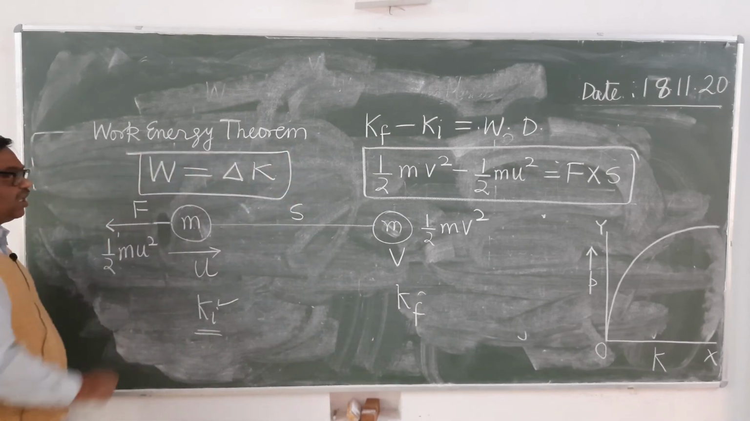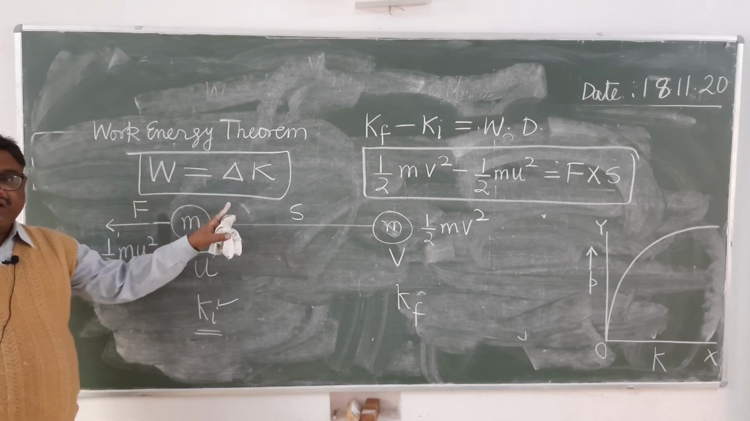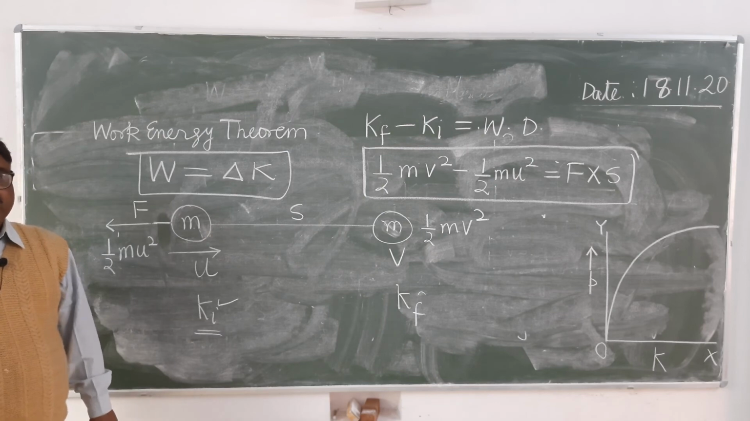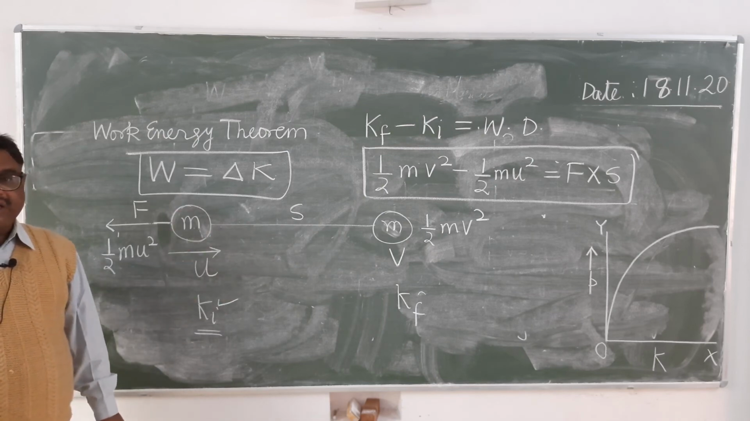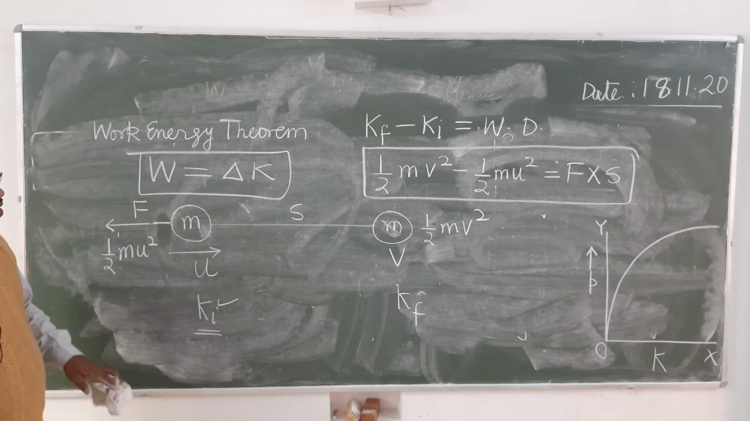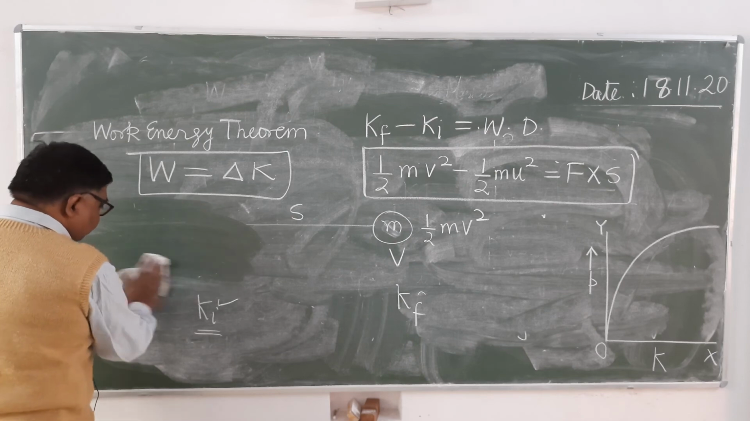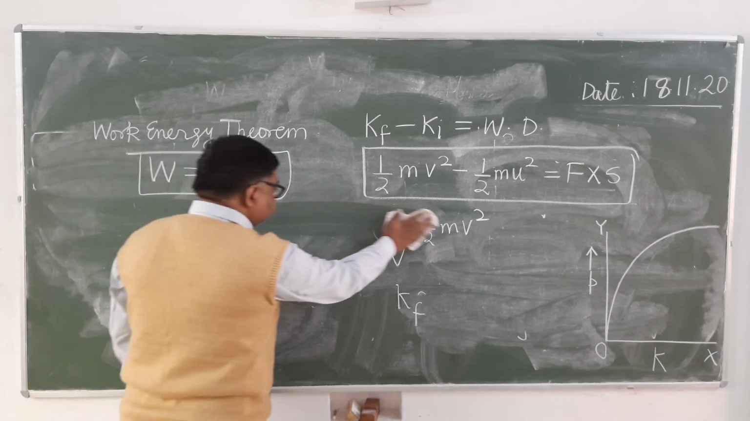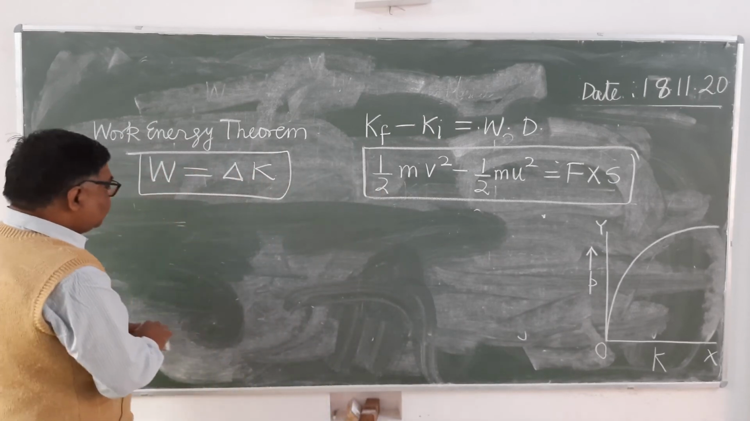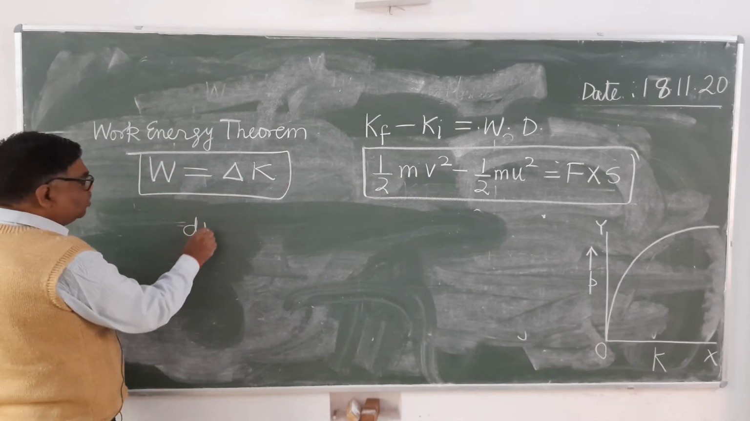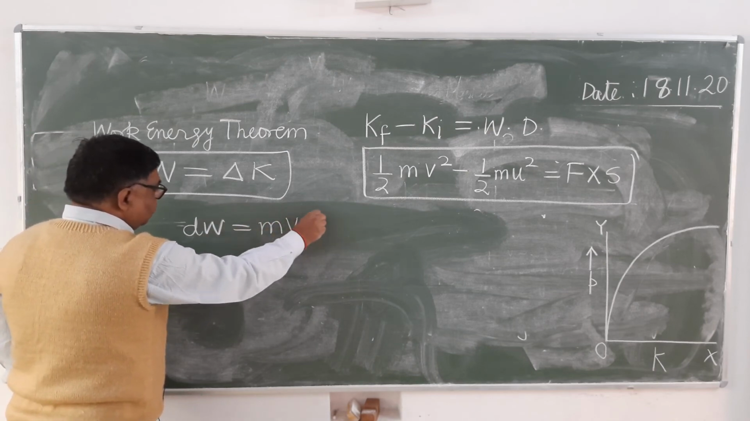That's why we write it in this form, W equals delta K. Delta K is the change of kinetic energy. Change is always bigger minus smaller, whichever is bigger minus smaller. It is clear? So how will you do this? Just now in the derivation of kinetic energy, you have got this expression: dW equals m into v into dv.